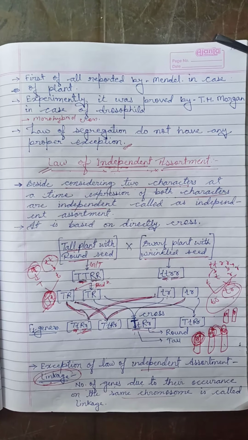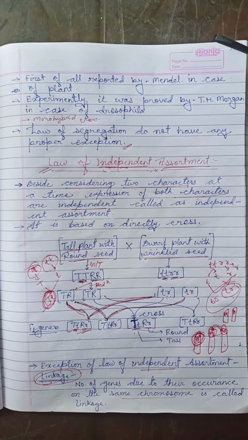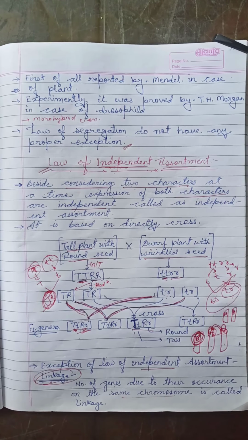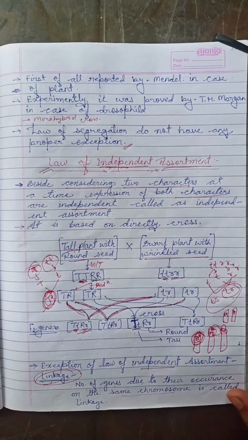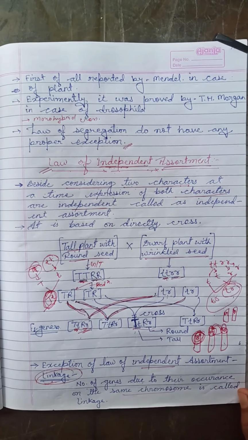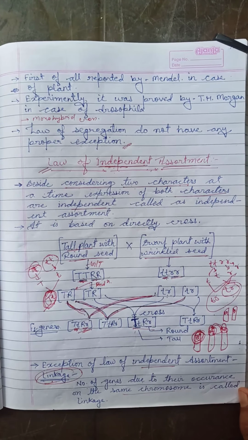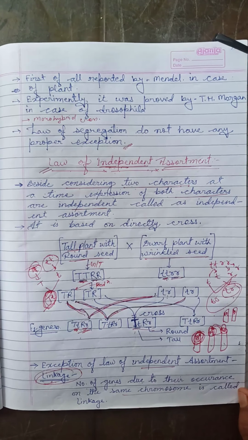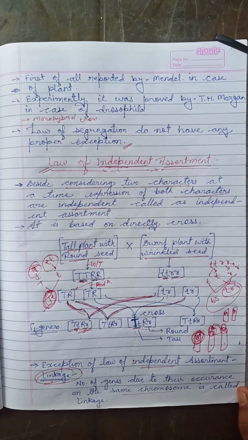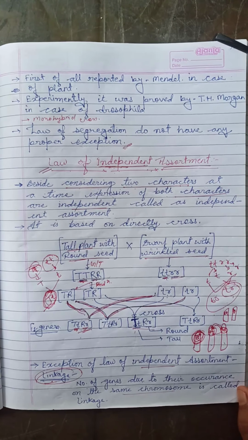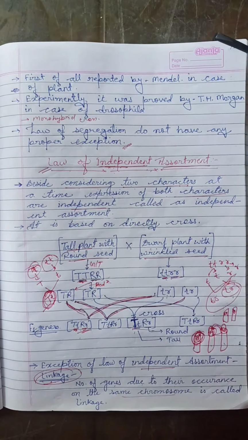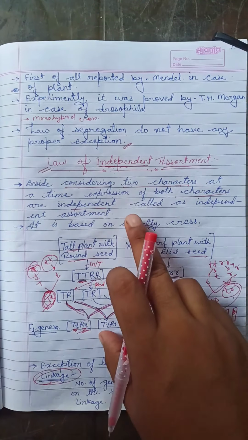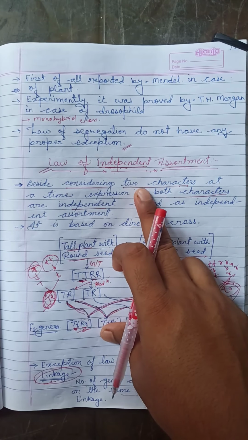Now all three laws of inheritance are completed. That means the law of independent assortment, law of segregation, and law of dominance. All three laws of inheritance are completed now. We have some important points remaining related to the law of dominance and the law of independent assortment, that is the exceptions of the law of dominance and the exceptions of the law of independent assortment.